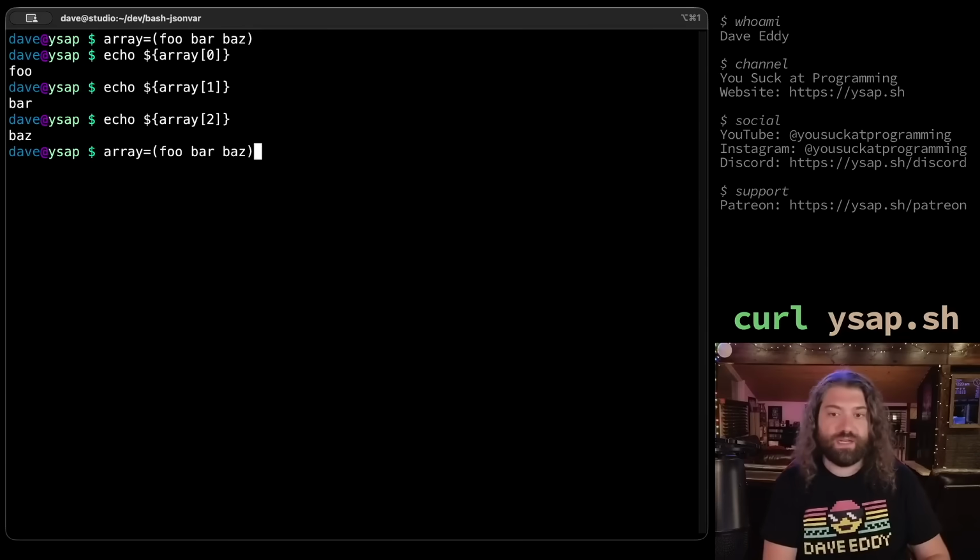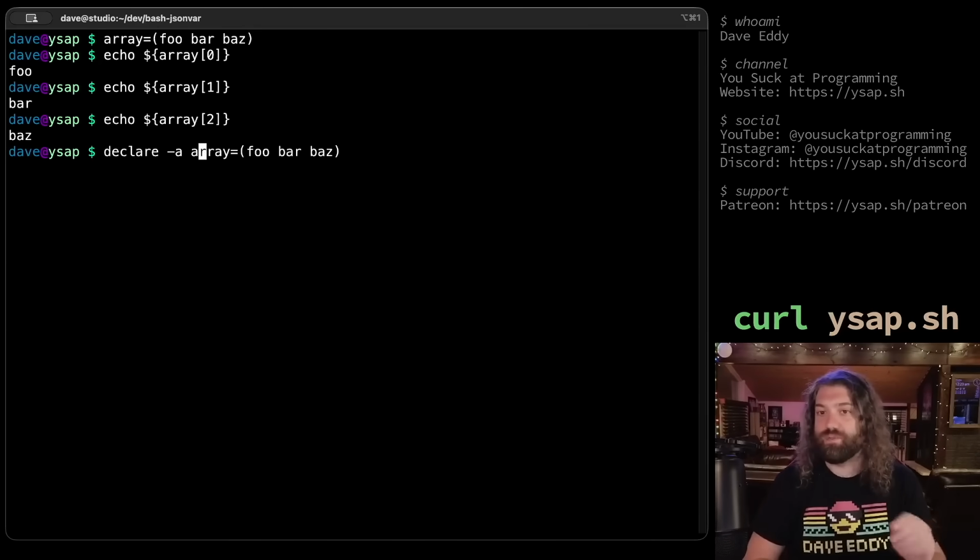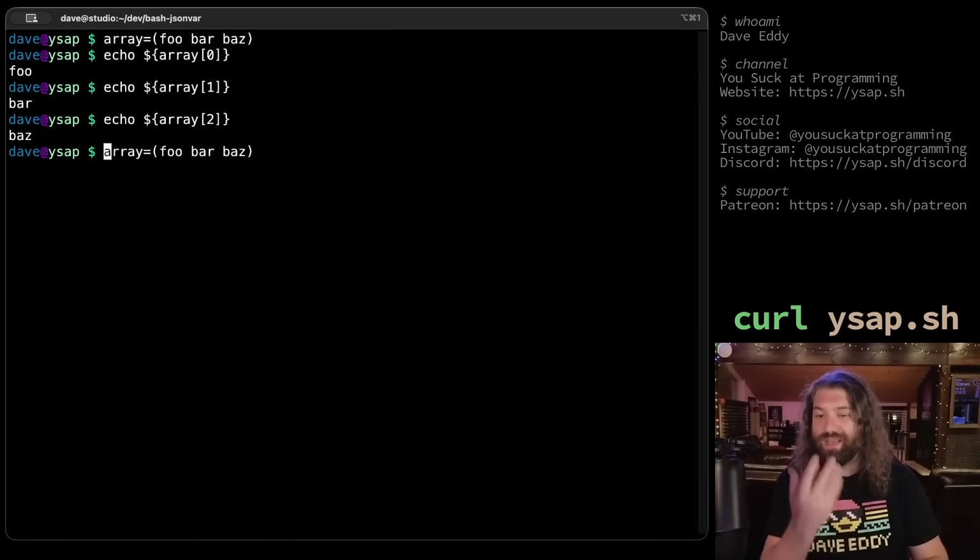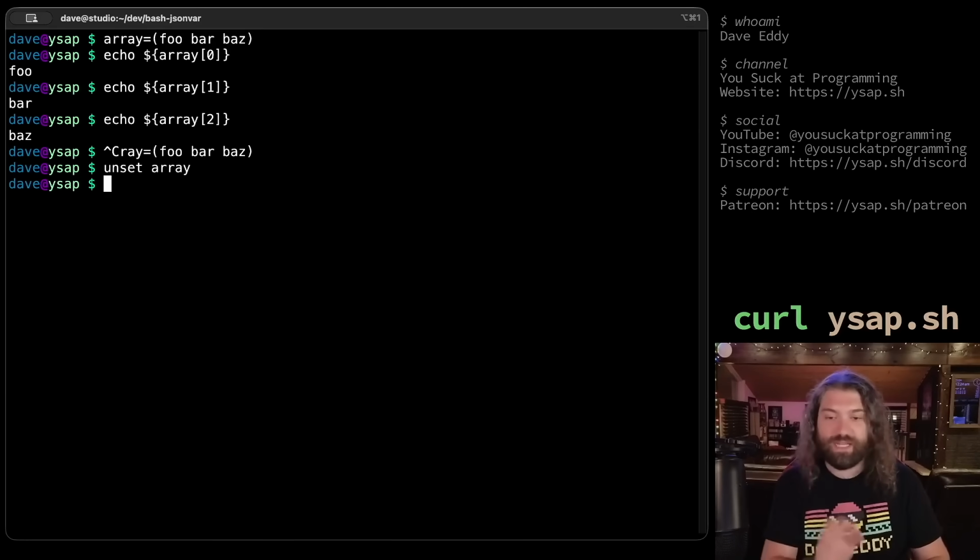You can also use this extended notation. I can explicitly say declare -a for indexed array. This is exactly the same. If you omit this, Bash will assume you're making an indexed array. The reason this is useful is because let's say I were to unset array. Now it's not set to anything. If I wanted to make an associative array, which you can think of like a key value store, I could say foo equals 1 bar equals 2. Yes, this is the syntax for making associative arrays in Bash.